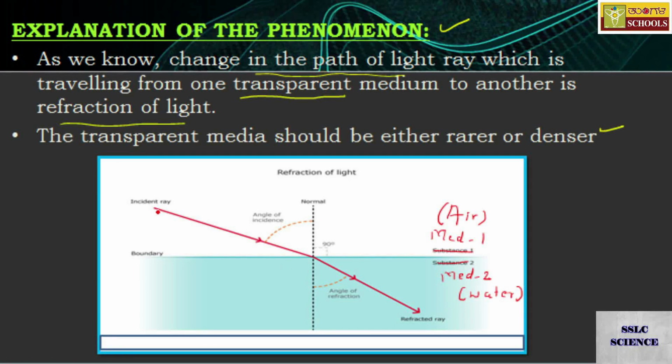This is the incident ray which is falling on the interface or refracting surface. From that point onwards, it bends like this. So this phenomenon is taken as refraction of light. One more point you can add: this is the normal drawn. With respect to this normal, bending or change in path occurs.